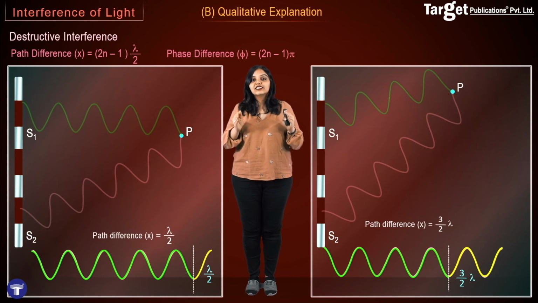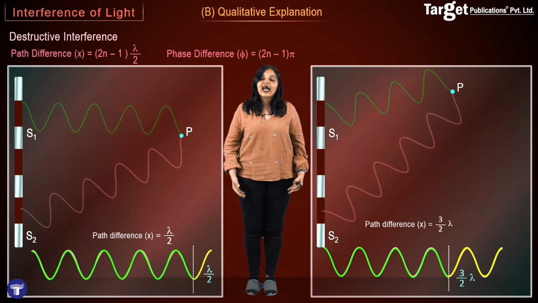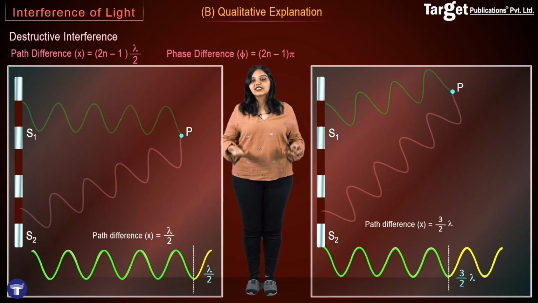So you see we got the same conditions for constructive and destructive interference even by simply analyzing qualitatively what exactly should happen, and it was much easier to come to this conclusion.